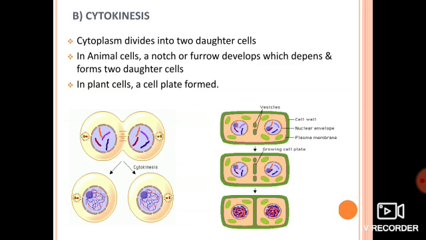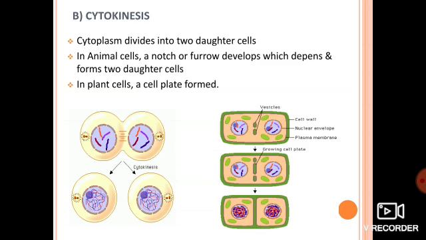If you see the left hand side, it is an animal cell. On the right hand side, the green structure that you are seeing is of a plant cell. In cytokinesis, the cytoplasm divides, and after its division, two daughter cells are produced. In cytokinesis in an animal cell, furrows develop, and this furrow deepens and then forms daughter cells.